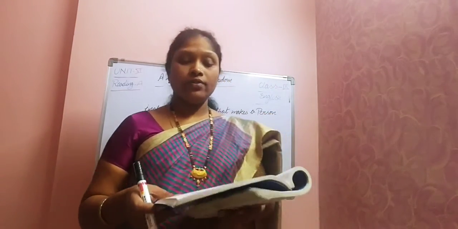Open page number 109. Look at the first paragraph. You also read along with me. Write down the meanings, right? So that it will become easier for you to understand. In life, every man has two twin obligations. Obligation to his family, to his parents, to his wife and children. And he has an obligation to his people, his community and his country.